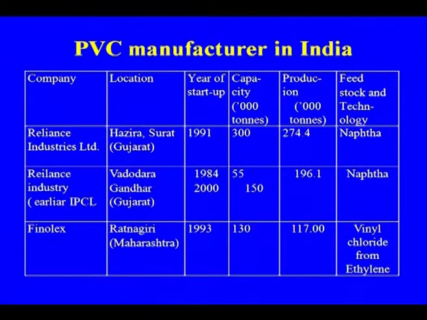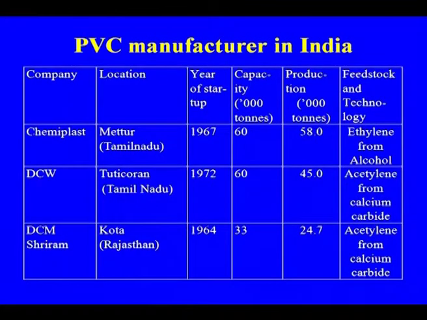So here, if you see the sources of feedstock: naphtha cracker, Finolex vinyl chloride from ethylene, and then Chemplast, ethylene from alcohol, Mettur, Tamil Nadu, starting in 1967. DCW Tuticorin uses acetylene from the calcium carbide route. DCM Shriram, Kota, Rajasthan again uses the acetylene from calcium carbide route for vinyl chloride.